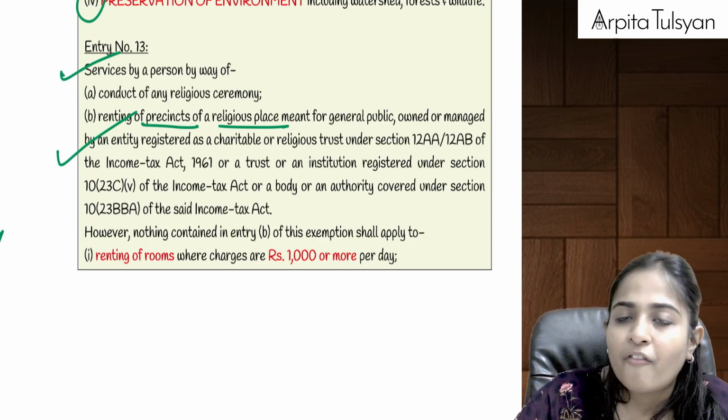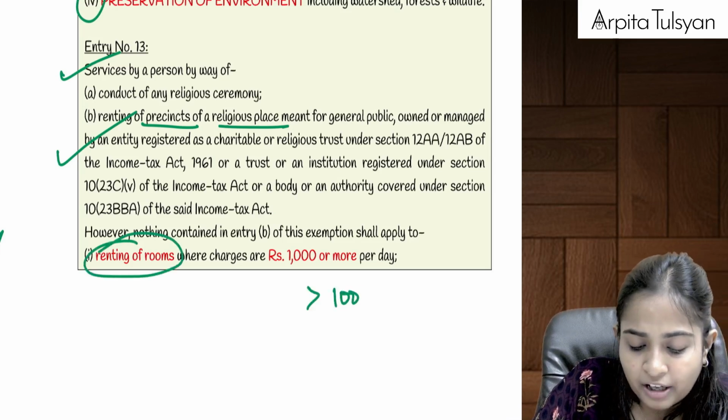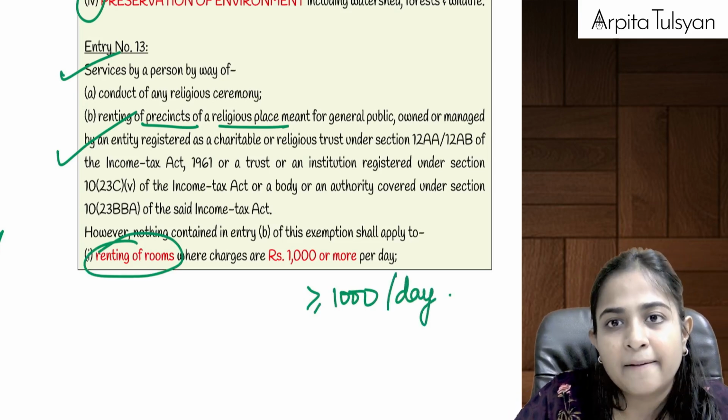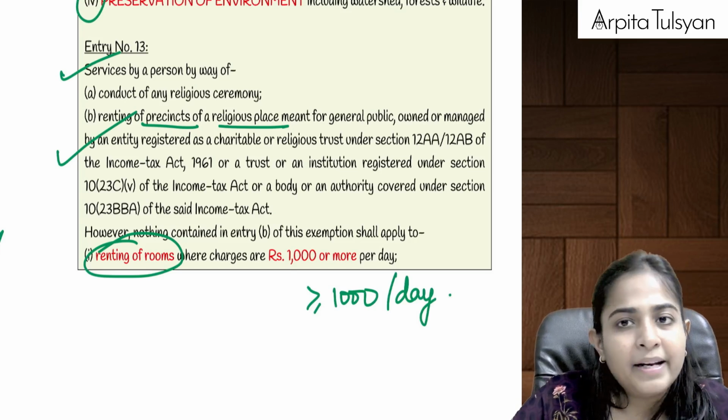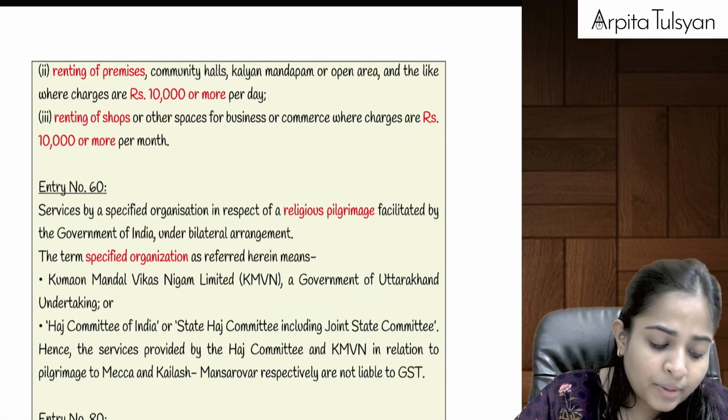Okay, how are they telling that it is conditional? Now, renting of rooms: if the charges are 1000 or more per day, then in that case it will be taxable. Means only if it is less than rupees 1000, only then it is going to be exempted.